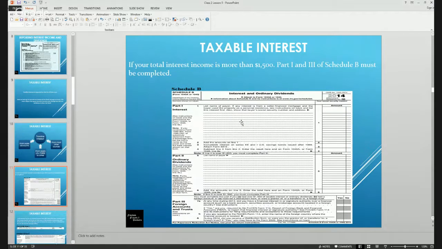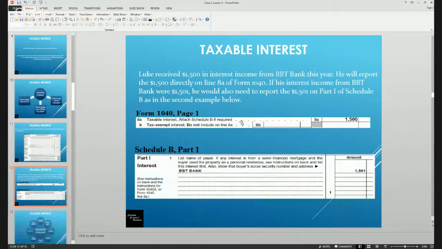This is what a Schedule B looks like. The Schedule B would be completed with the information related to the interest in the event that the interest is over $1,500, or in the event that the dividends are over $1,500, you would report that in Part 2. So here we have Luke received $1,500 in interest from BB&T Bank this year. He will report the $1,500 directly on line 8A of the 1040. If his interest income from BB&T was $1,501, then he would also need to report it on Part 1 of the Schedule B, as is shown in the example below.